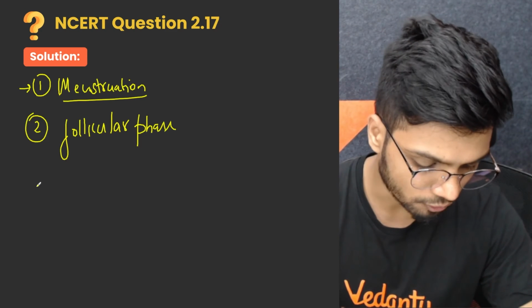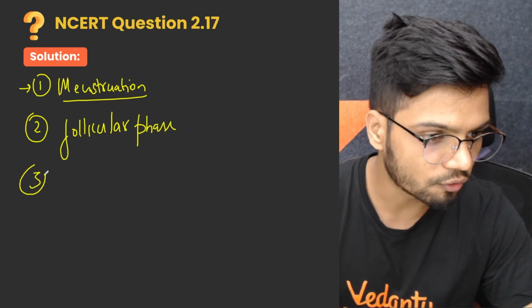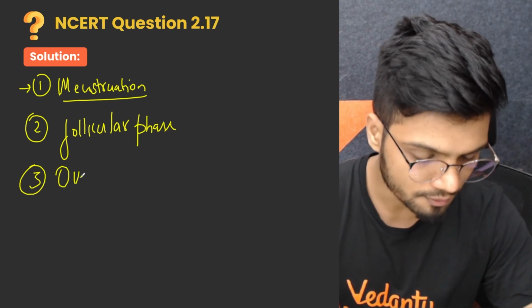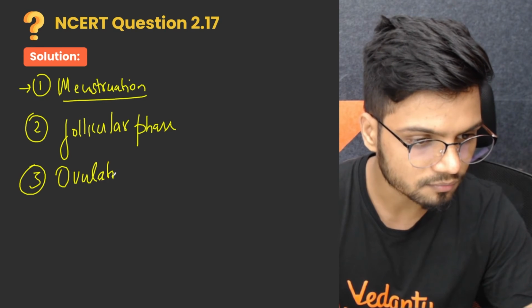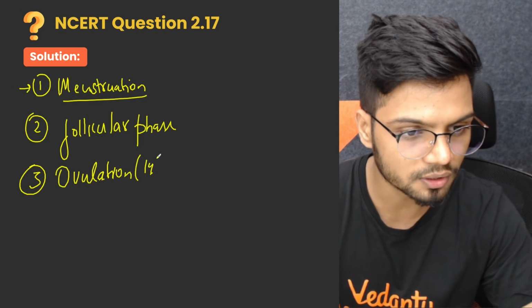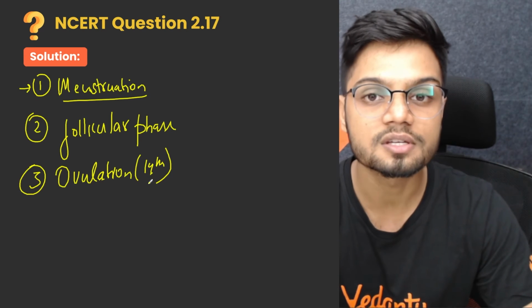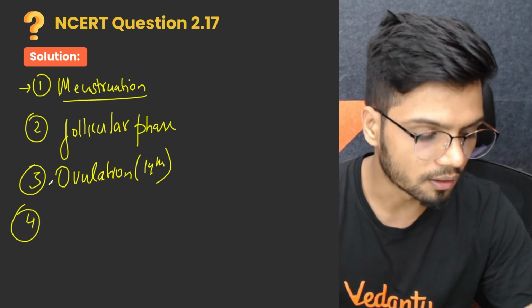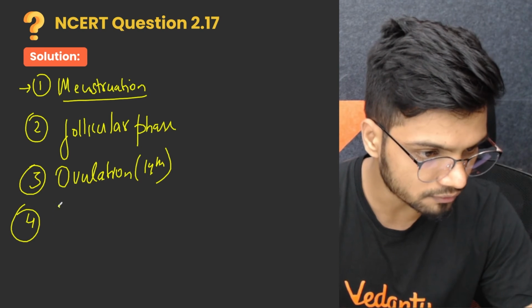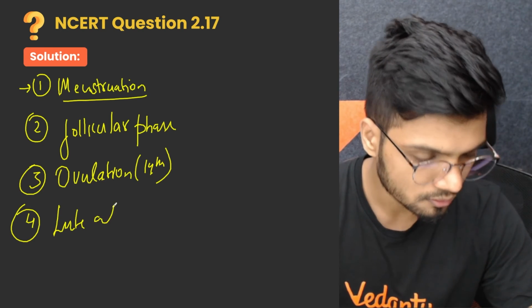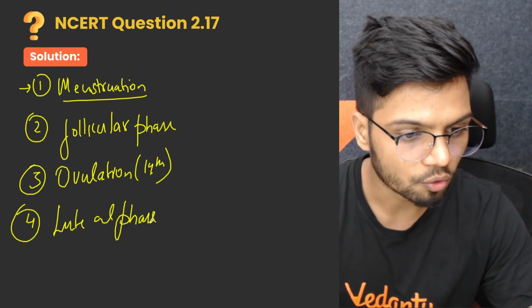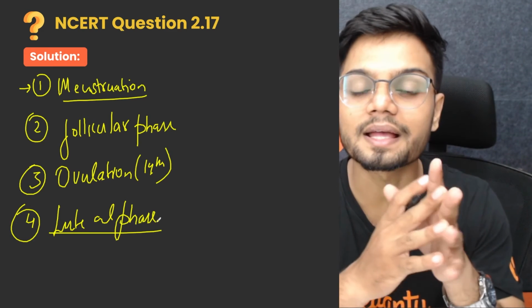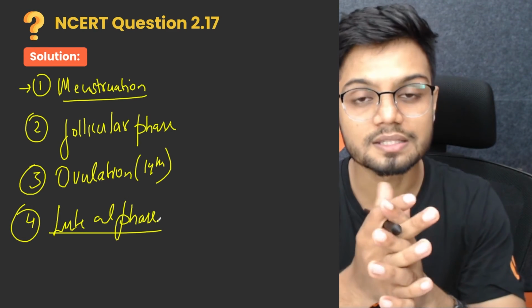Then the follicular phase is followed by ovulation, which happens at the 14th day, also called the LH surge. The last and final event is the luteal phase, where the endometrium becomes secretory. It produces secretions. That is the luteal phase.